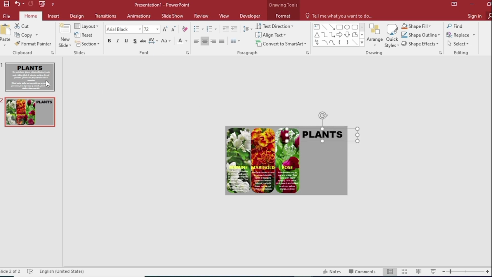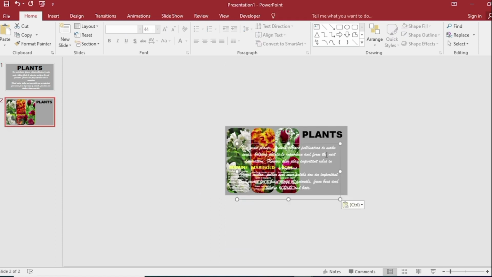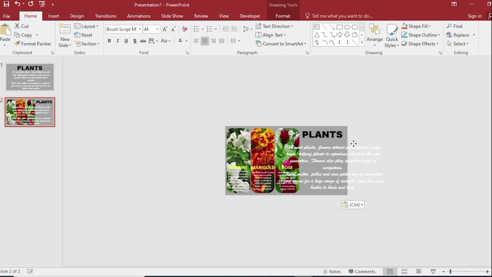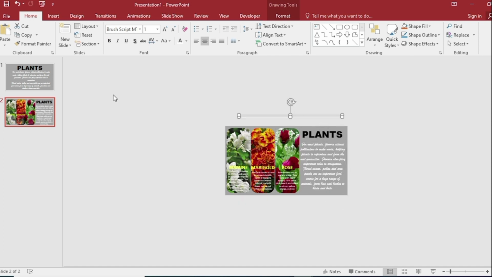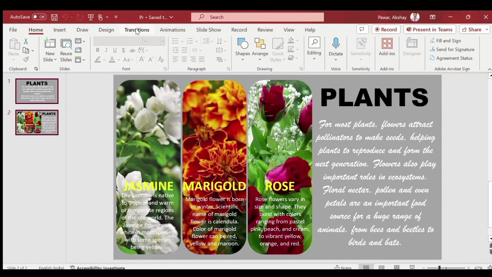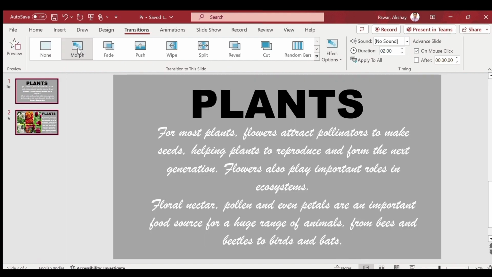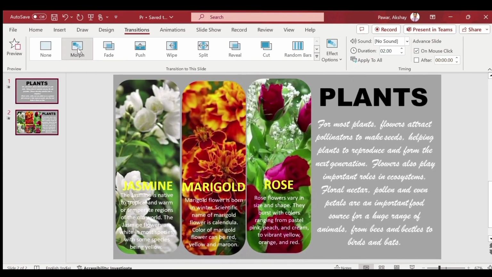Go to first slide. Copy the text box. Go to second slide and paste here. And make your text a bit smaller. Select both slides. Go to Transition. Select Morph. Now click on Slideshow to view the slides.